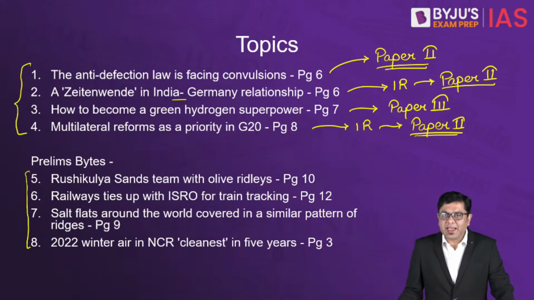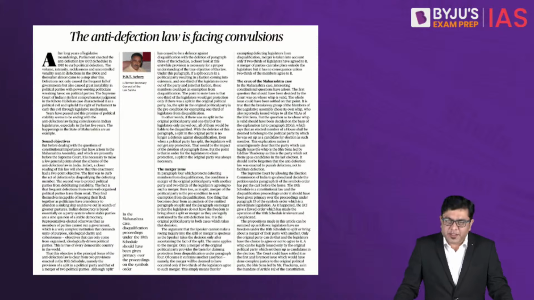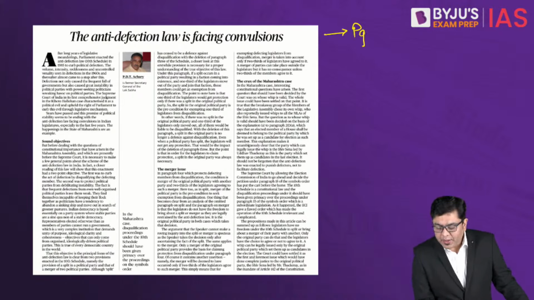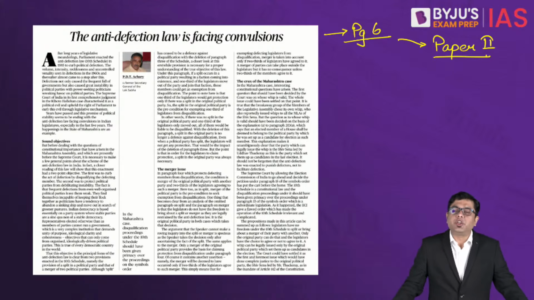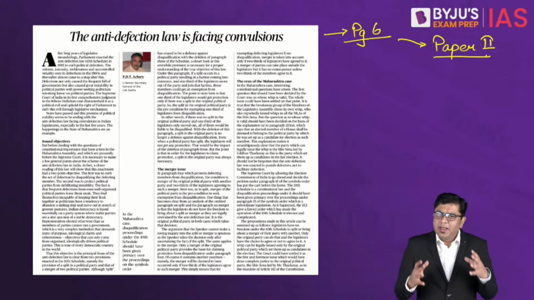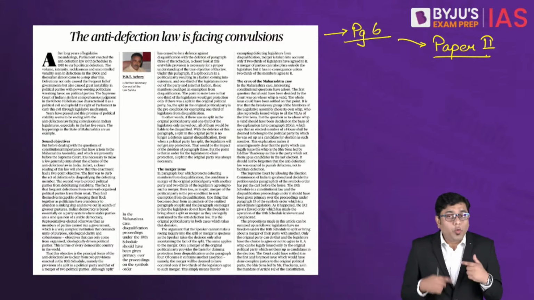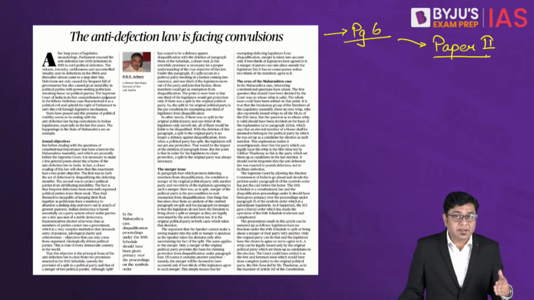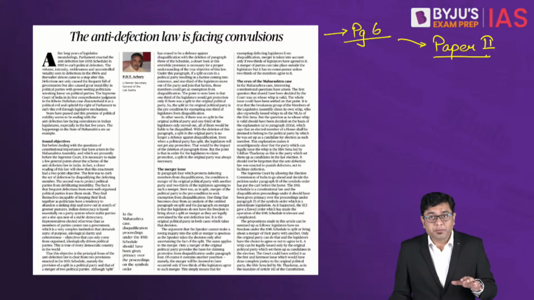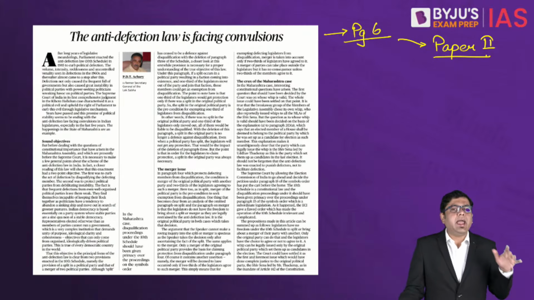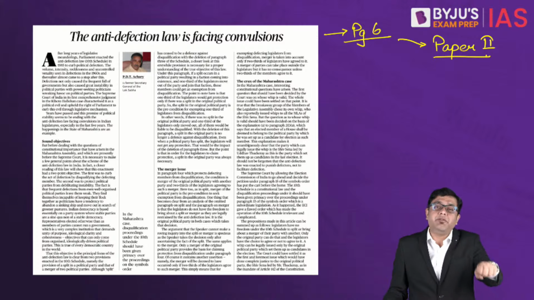Now, having said that, let us introduce ourselves to the first topic of the day, which has appeared on page 6 of the Delhi edition, relevant for your paper 2. This is about the anti-defection law facing convulsions. Let us understand the context and the backdrop in which we are having this discussion, or why these articles keep on repeating themselves time and time again in the newspaper. This also gives you an idea and an understanding about what is relevant for the examination. Let me tell you how.